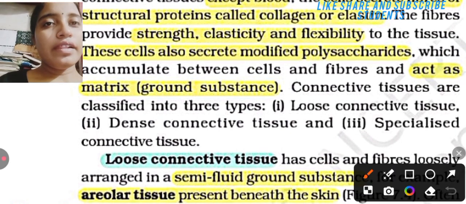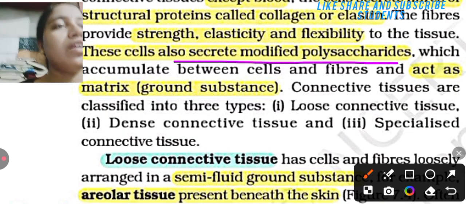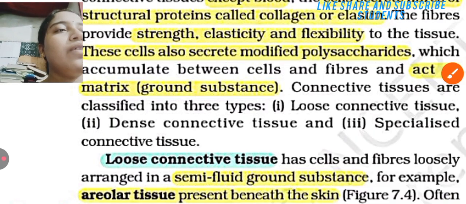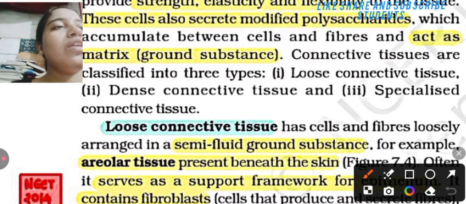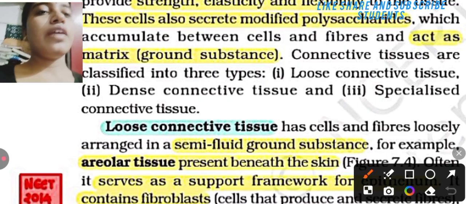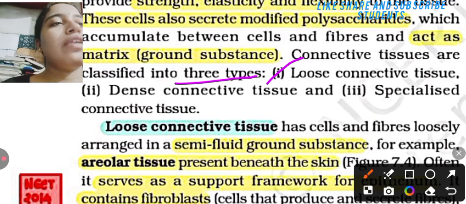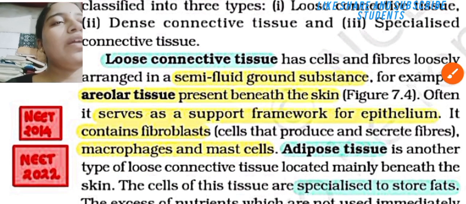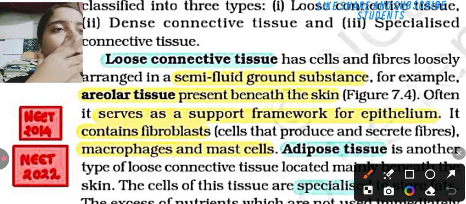The cells also secrete modified polysaccharides, which accumulate between the cells and fibers and act as the matrix or ground substance. The connective tissues are classified into three types: loose connective tissue, dense connective tissue, and specialized connective tissue. The loose connective tissue has the cells and fibers loosely arranged in a semi-fluid ground substance.